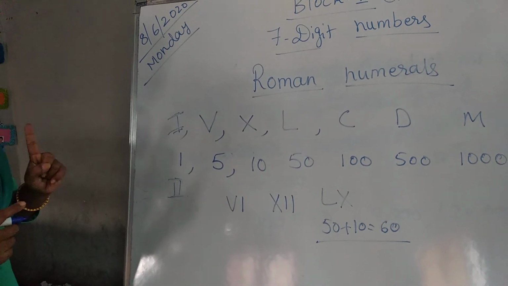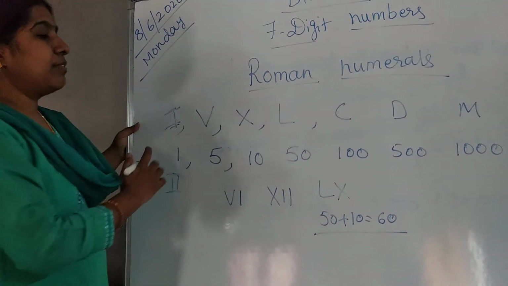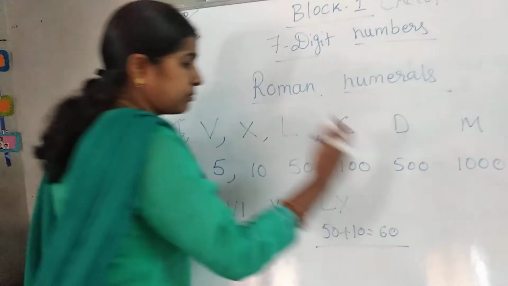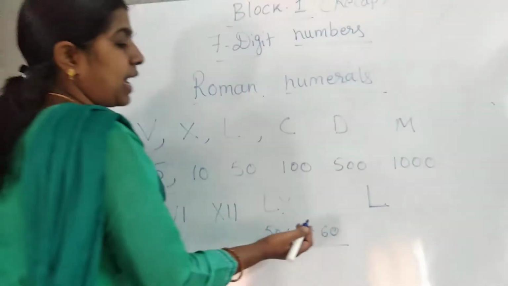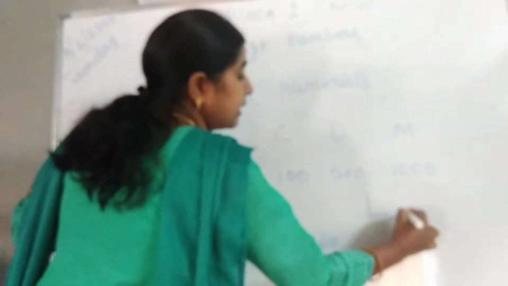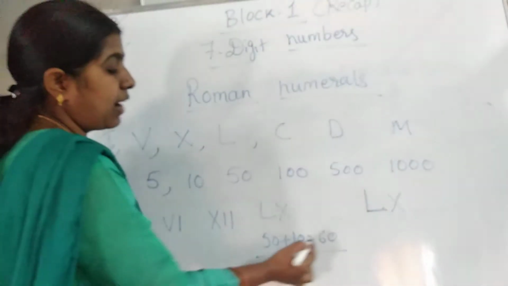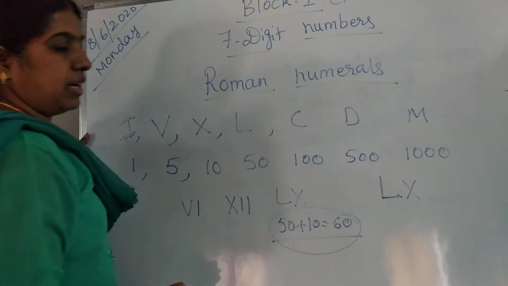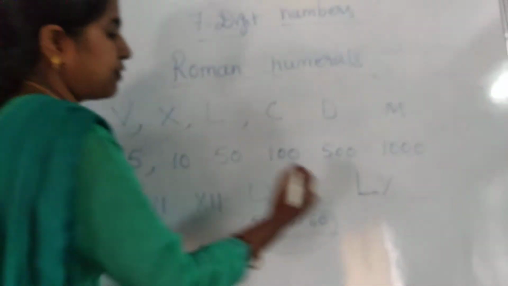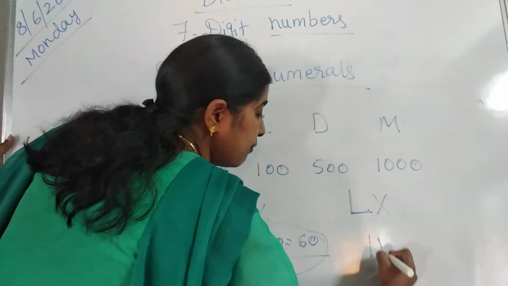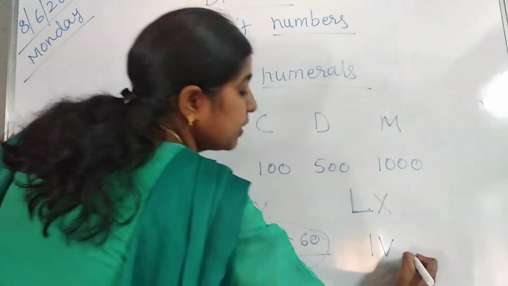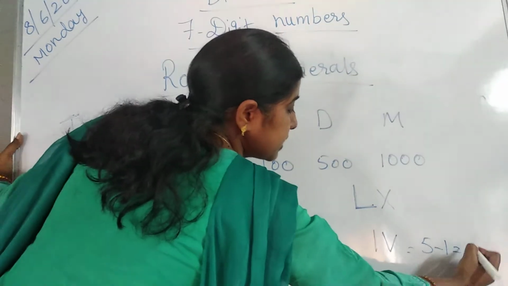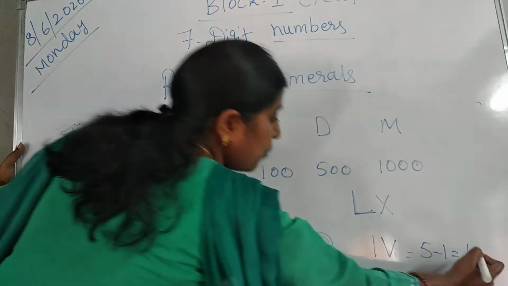And one more thing I want to tell you. Whenever they give Roman numerals, if the left hand side is greater than the right hand side, then we have to do addition. If the left hand side is smaller than the right hand side, for example IV, we have to do subtraction: 5 minus 1, 4.